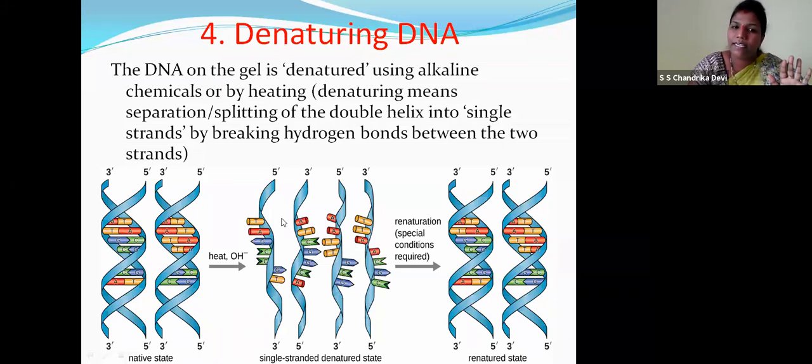Now we need single-stranded DNA. For that we use alkaline chemicals, or by simply heating we make it split from double helix into single strands, right?